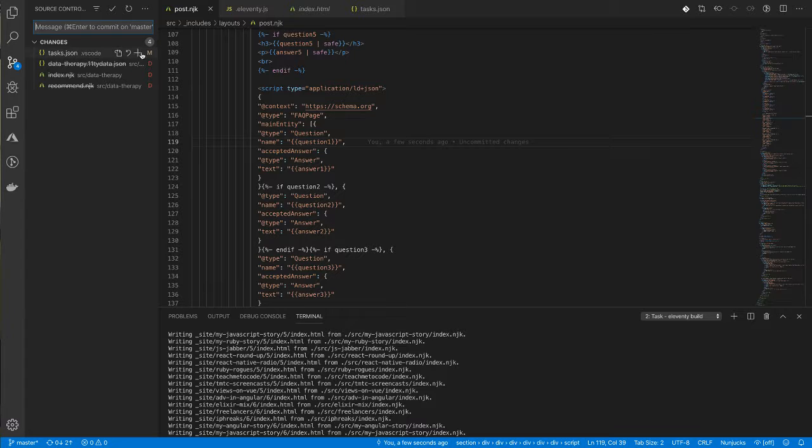And then I also want to push this for anyone else. So yeah, so that's all good. Then we slam that in there and it gets sent up to Netlify.